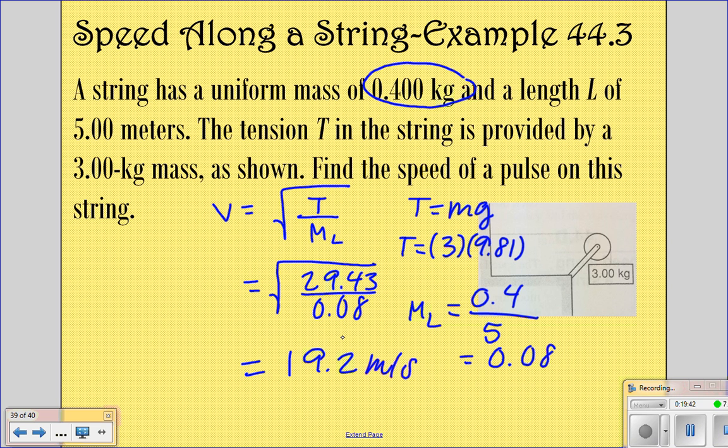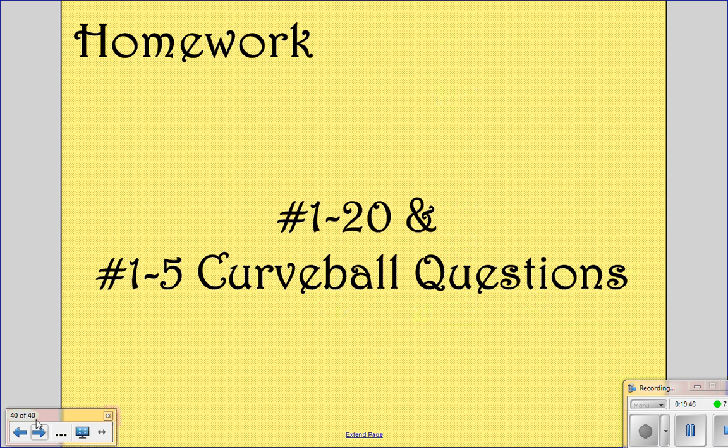Okay, so your homework is numbers 1 through 20, and then I want you to make sure to look at the curveball questions. They may show up somewhere on your test for bonus at some point. I'm not really sure. We'll just have to see. But make sure you do all of those so that you can go over any questions you have tomorrow.